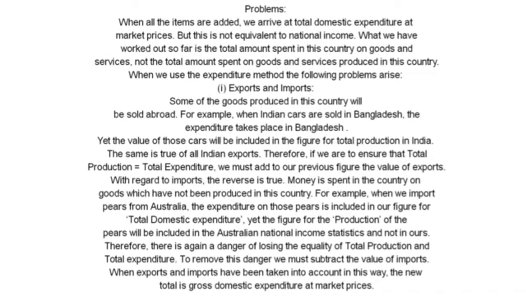Therefore, there is again a danger of losing the equality of total production and total expenditure. To remove this danger, we must subtract the value of imports. When exports and imports have been taken into account in this way, the new total is gross domestic expenditure at market prices.